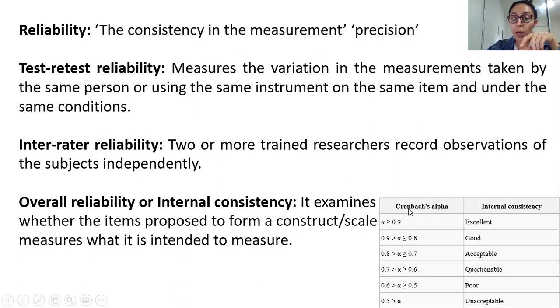So now over here, for example, a Cronbach alpha, which is what you do in SPSS, again, internal consistency you calculate.